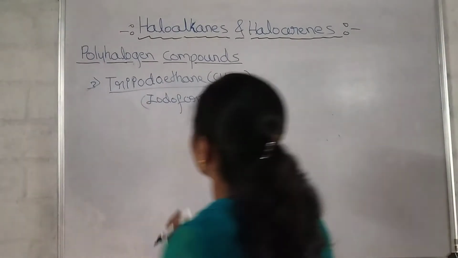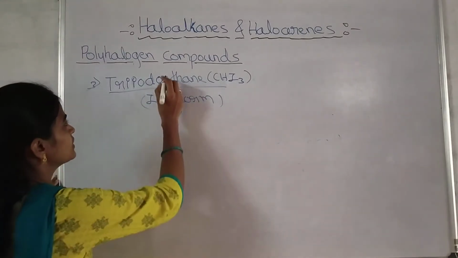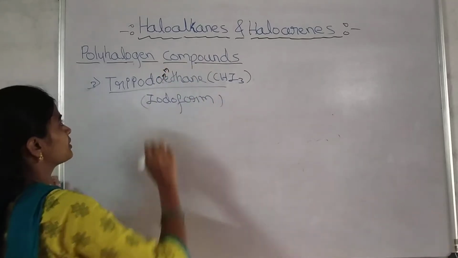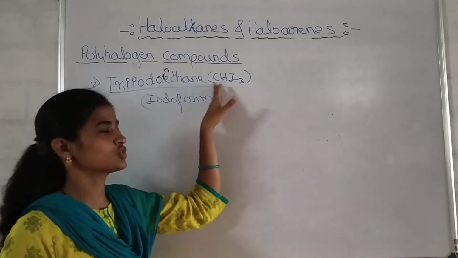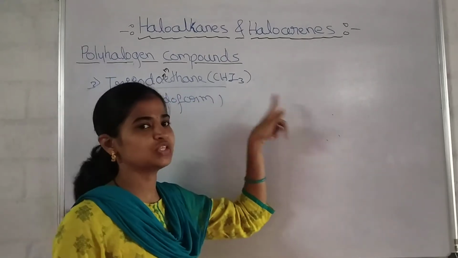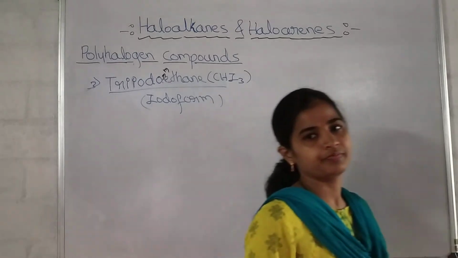Okay, the third one is triiodomethane. That is, 3 iodines are attached to the methane. Formula is CHI3. Generally it is known as iodoform.